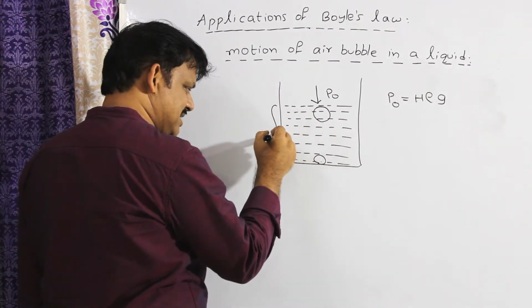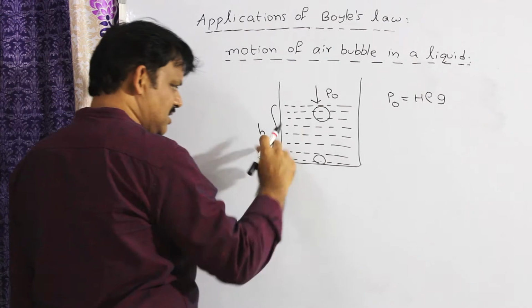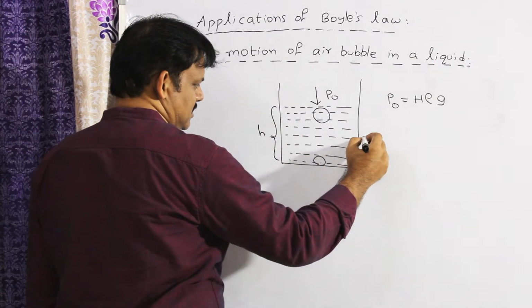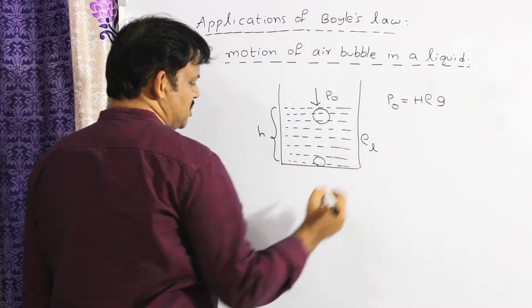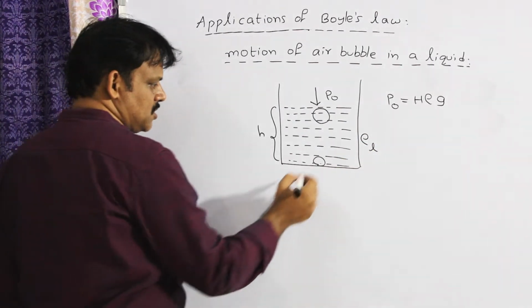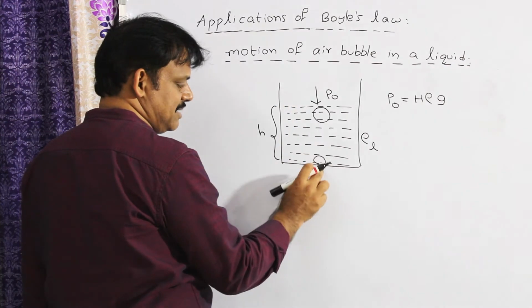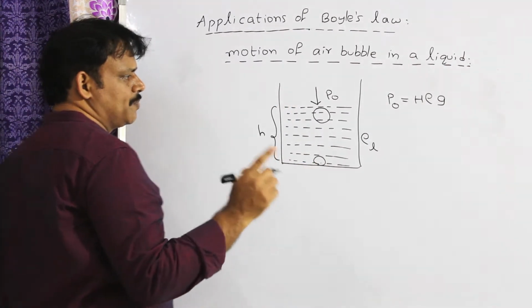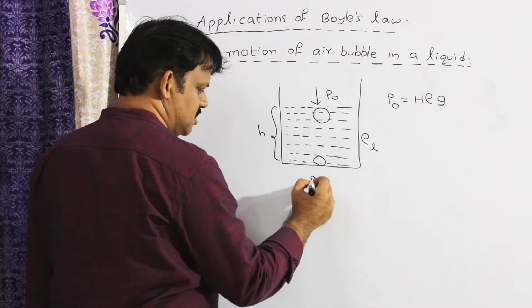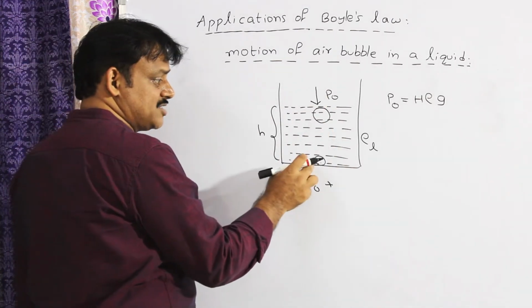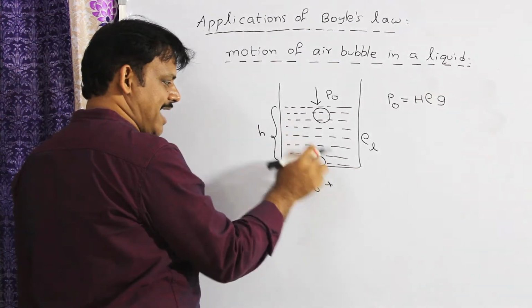Suppose let us consider the depth of the lake, otherwise the depth of the liquid is small h, and let the density of the liquid be rho L. So, if the air bubble is at the bottom, there are two pressures acting on it. One is due to atmosphere. Along with that, the pressure due to liquid also acts on it.